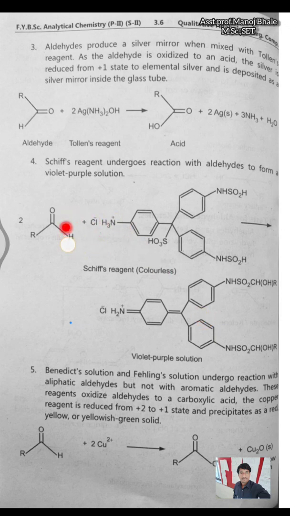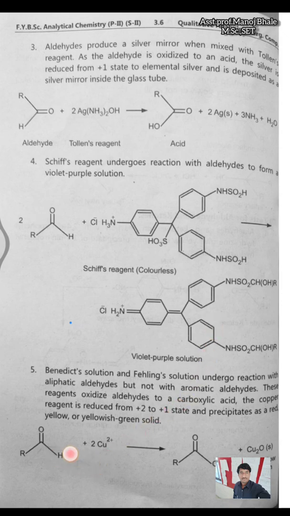If there is a presence of the ketone, then there is no violet or purple color solution formed here. That means this Schiff's reagent test is positive only in case of the aldehyde. If aldehyde reacts with this Schiff's reagent, then there is a violet purple color observed there, and that means there is a presence of the aldehyde. That means there are a number of tests given here for the aldehydes, for distinguishing the aldehyde and ketone.